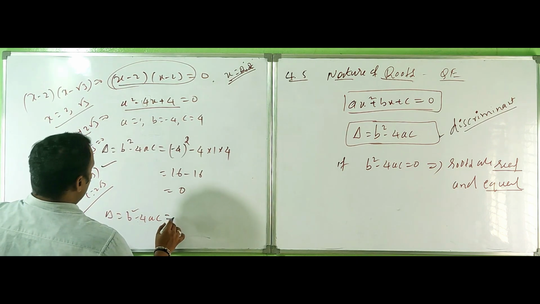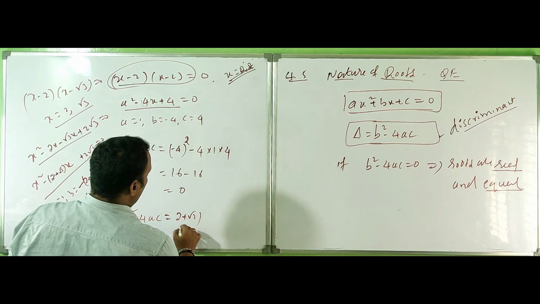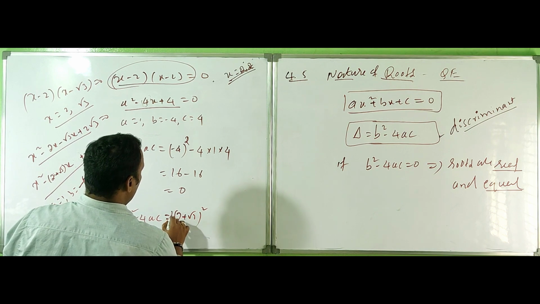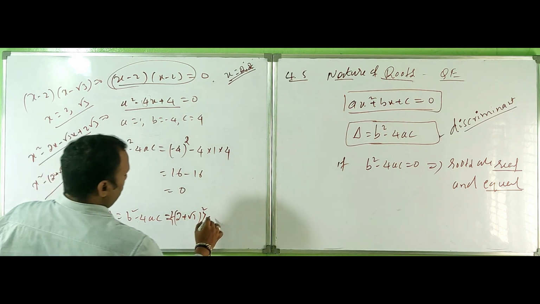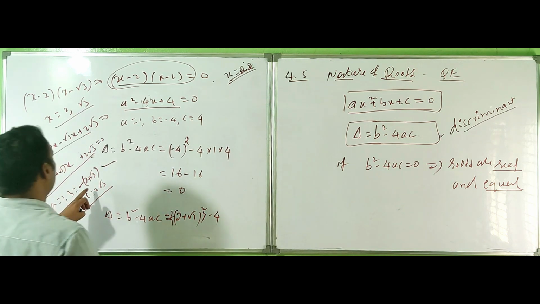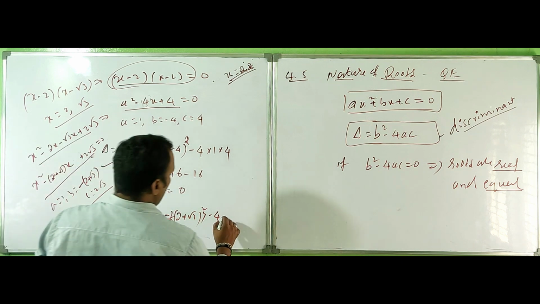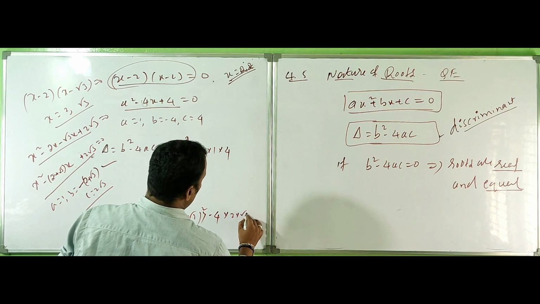The b square is 2 plus root 3 whole square, minus 4 into ac. a is 1, c is 2 into root 3.